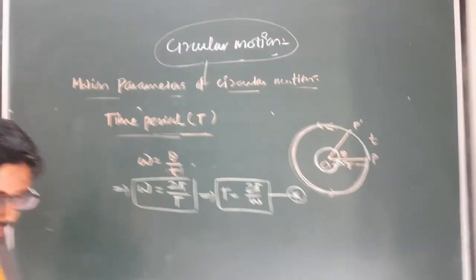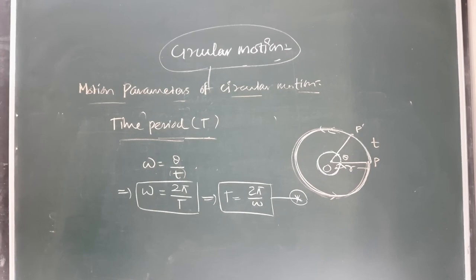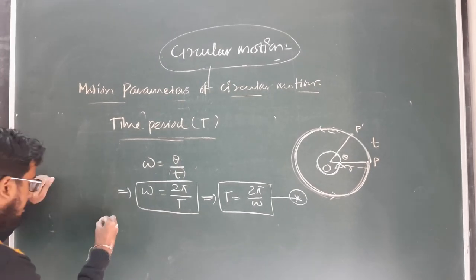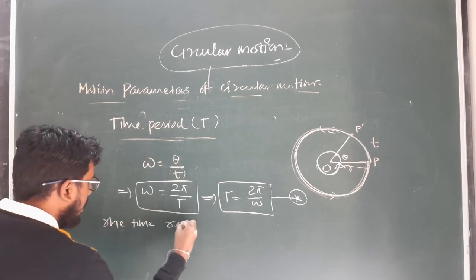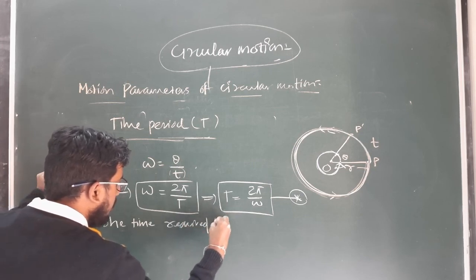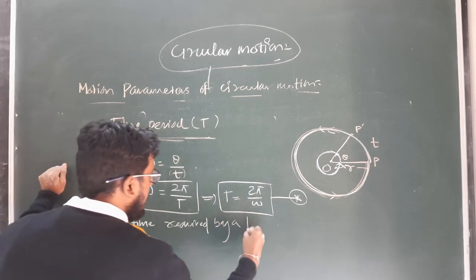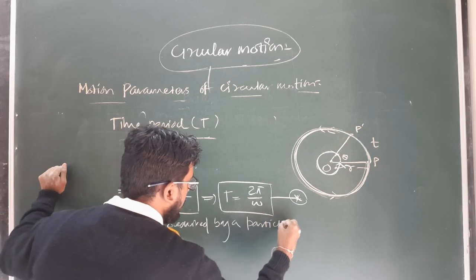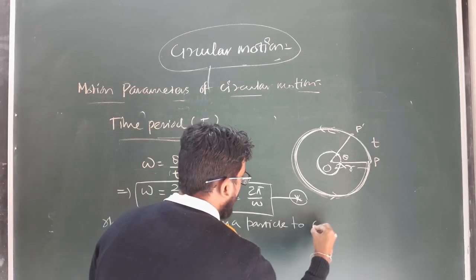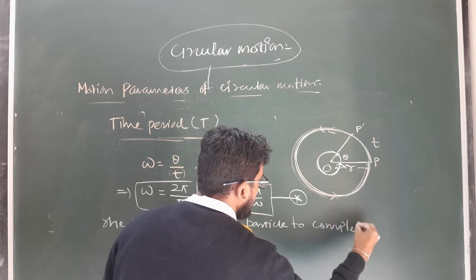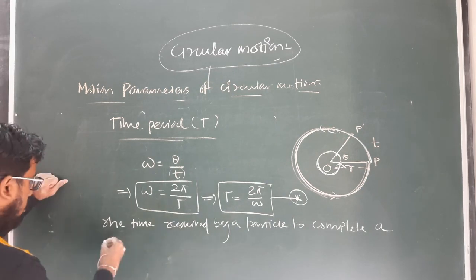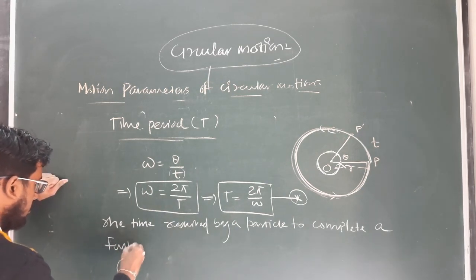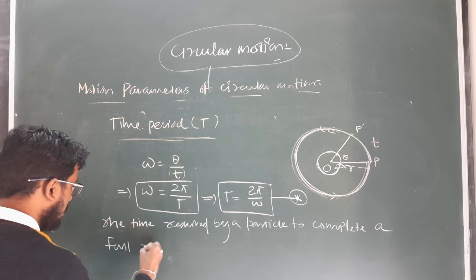And what is the definition of time period? The definition of time period is the time required by a particle to complete a full rotation or full revolution.